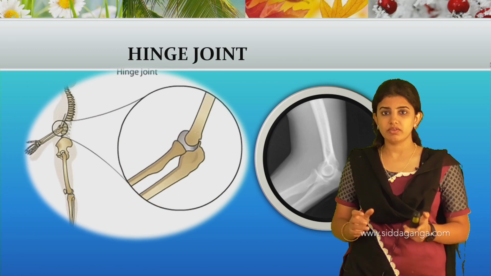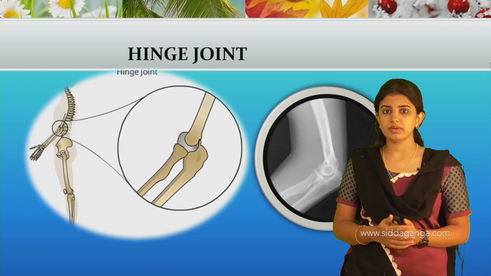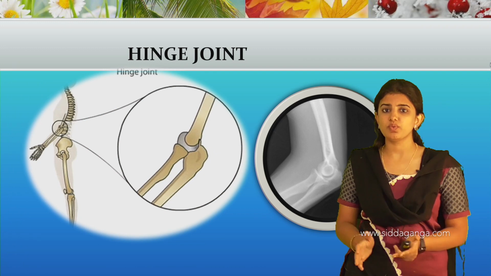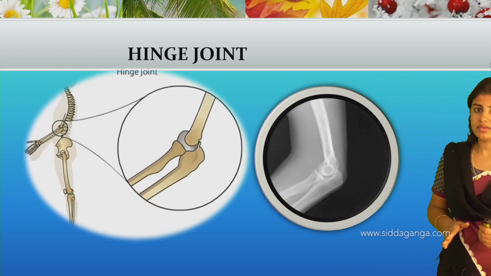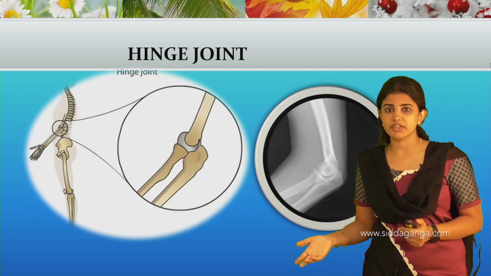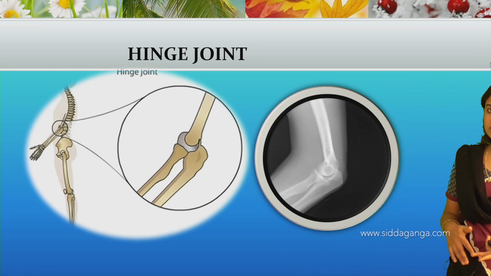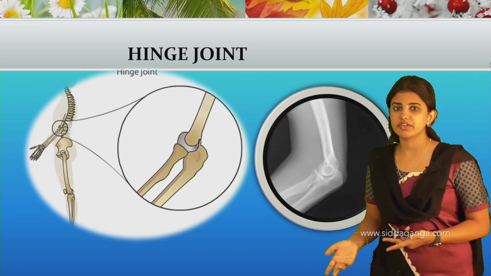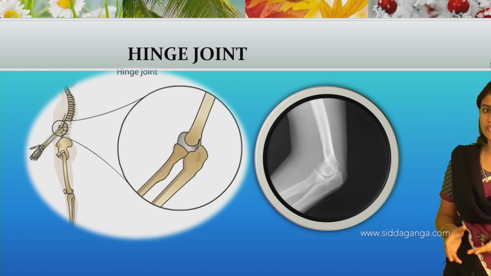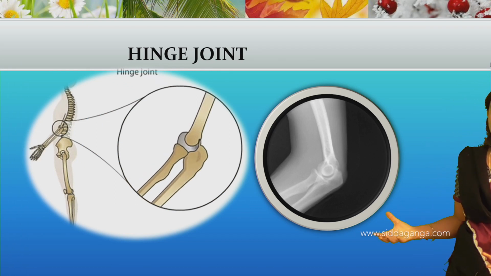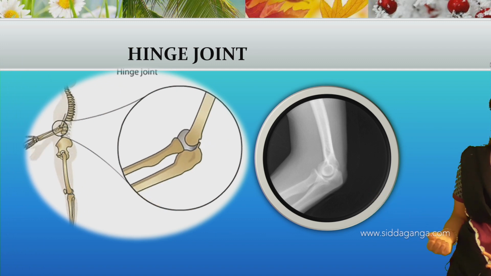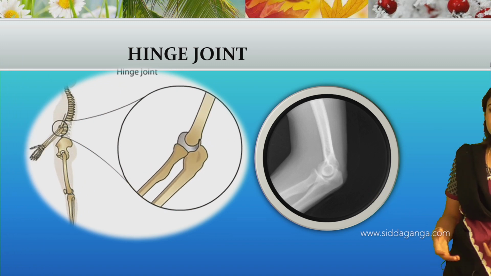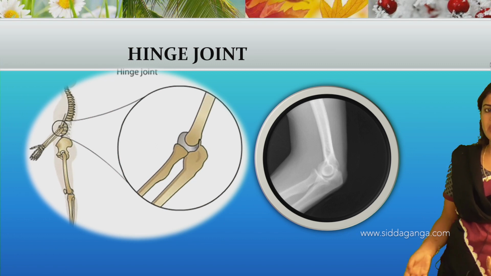In the same way, in our body also, hinge joints allow movement in only one direction, and the bones move accordingly. These joints are usually present in the knee region as well as the elbow region.